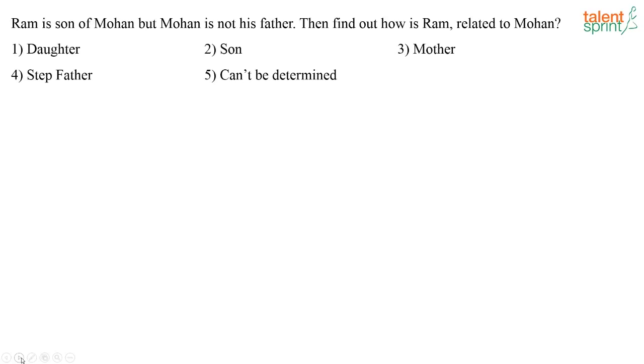What is asked here? Ram is the son of Mohan. Now what is asked finally? How is Ram related to Mohan? Ram is obviously the son, right? See, here it is given, Ram is the son of Mohan. How is Ram related to Mohan? You have to find out. So Ram is the son. Option 2. Very easy one. Next. Yes, everybody is getting 2.